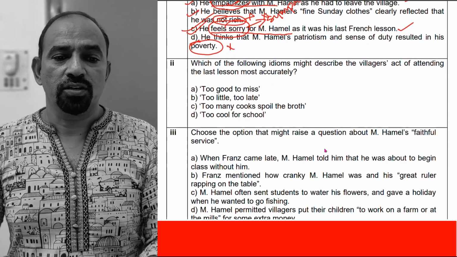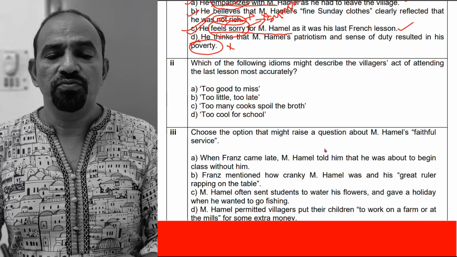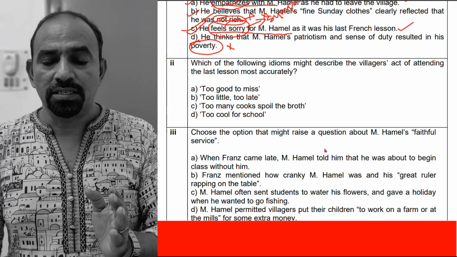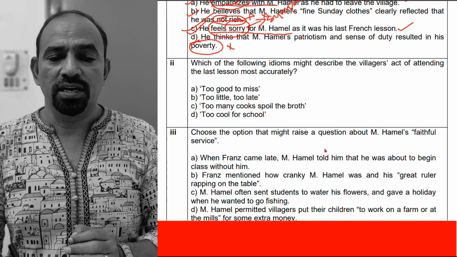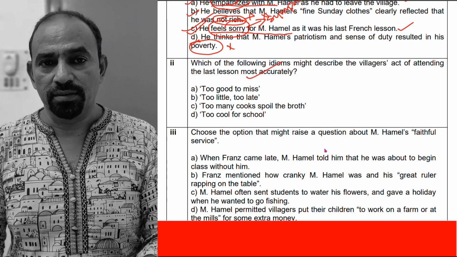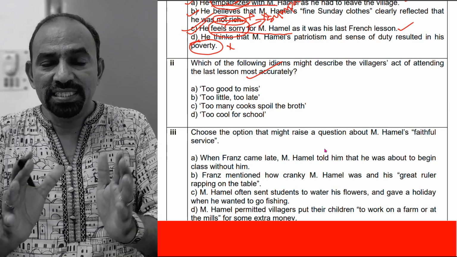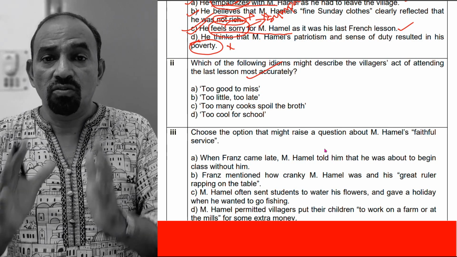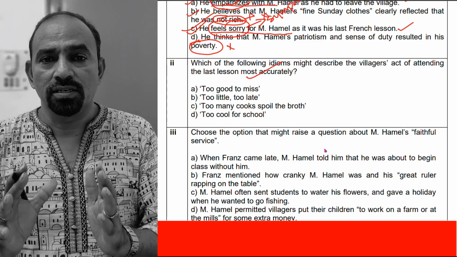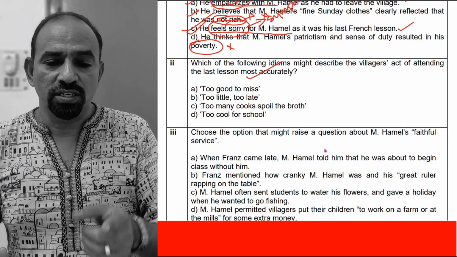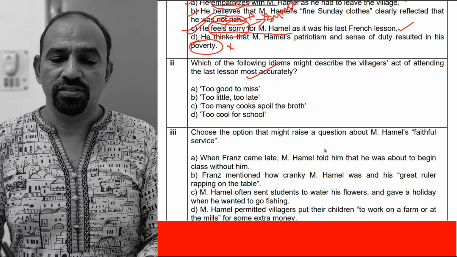Come to the second question. Which of the following idioms might describe the village's act of attending the last lesson most accurately? The village people attended the class, and how should we describe this action in the given four phrases?